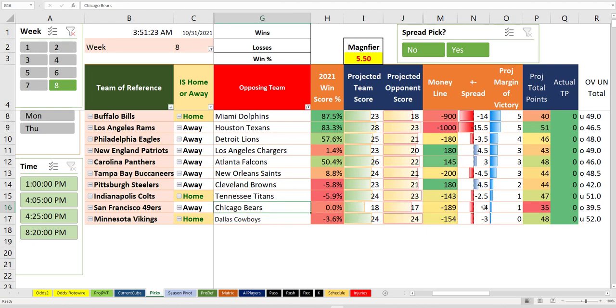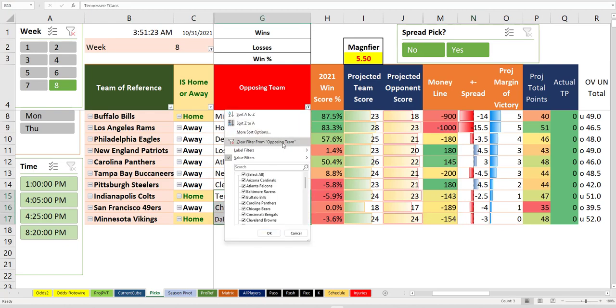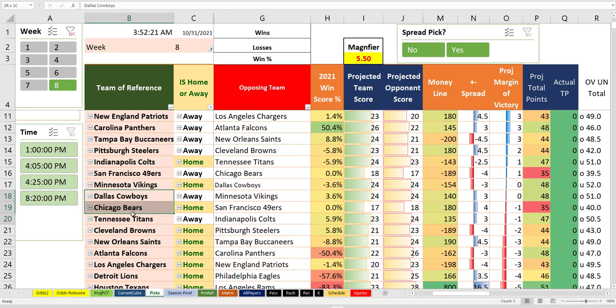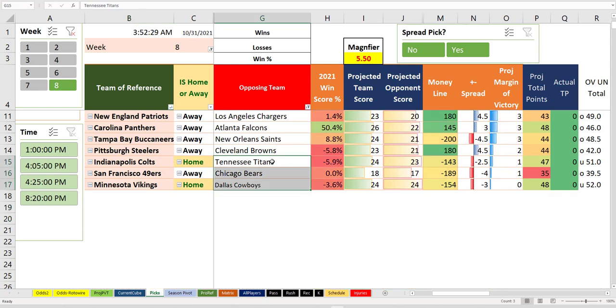It says you take the Bears plus 4, but I think the Bears suck this year. I'm sorry. I know the Niners aren't good either, and that's the only reason why you take the Bears plus 4. So let's see if that's consistent. Dallas plus 3. Yeah, all these 3 down here, right, with their points. That's kind of crazy, right? It's these 3 right here, plus 3, 4, and 3. So there's a lot of things that you can play on this day.